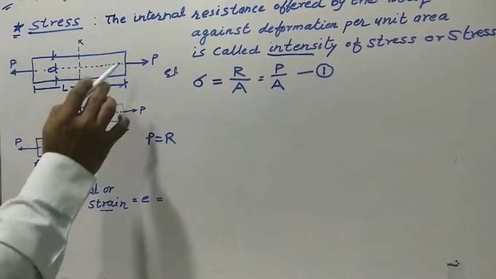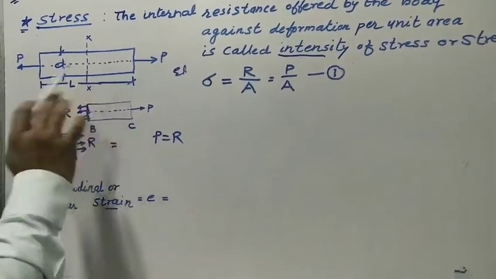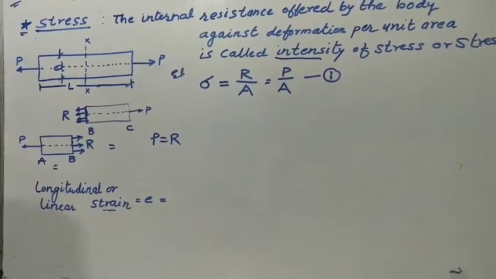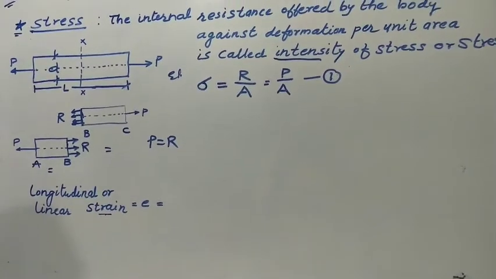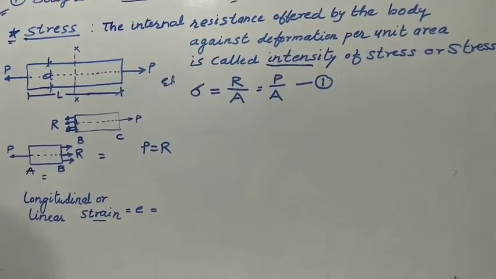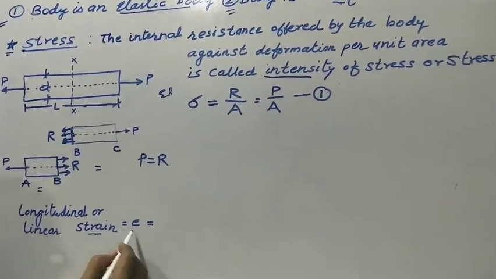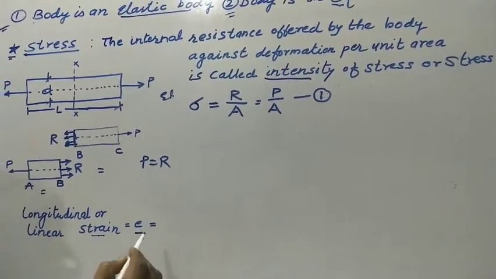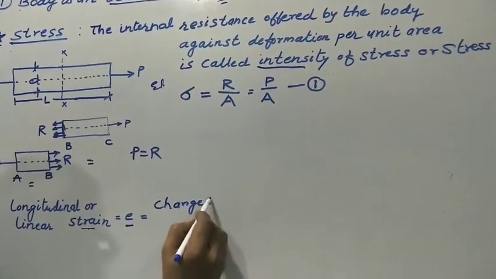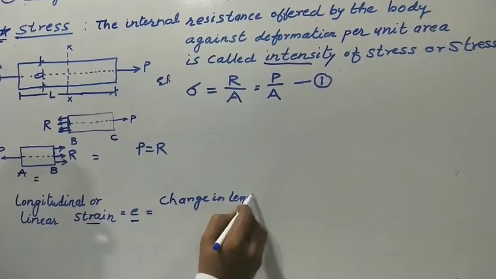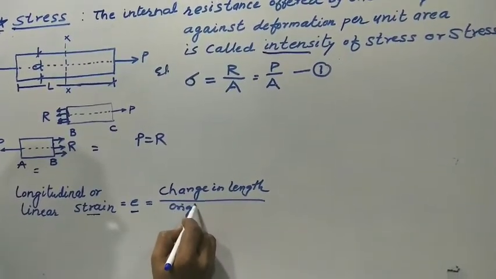As the external tensile force P is applied, the body must elongate. Therefore strain will be developed within the body. As stress is developed, strain is developed. Strain is denoted by epsilon. It is the ratio of change in length to the original length.